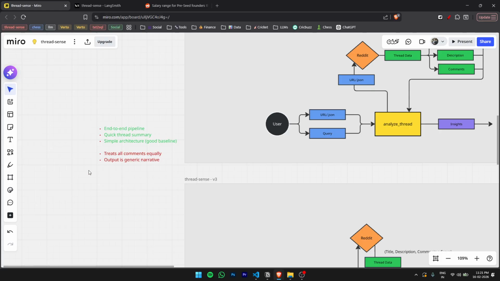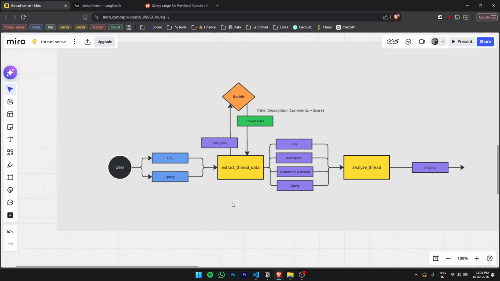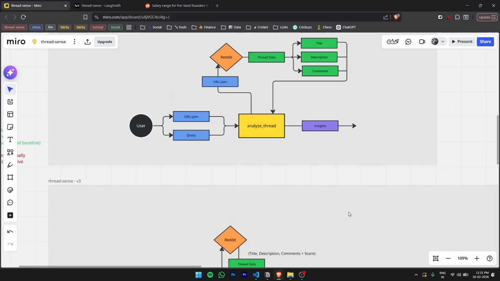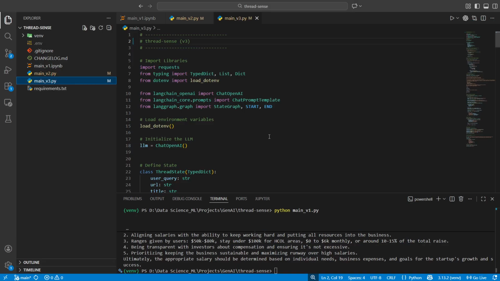So ideally we are trying to address these two issues. One is with the comments, and one is with analyzing the thread. So I hope we now have a sense of what we are doing with version v2 and how this is an improvement to version v1. With that, let's move into VS Code and build this.